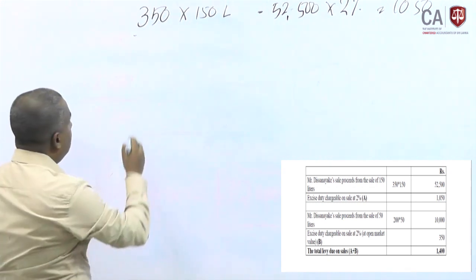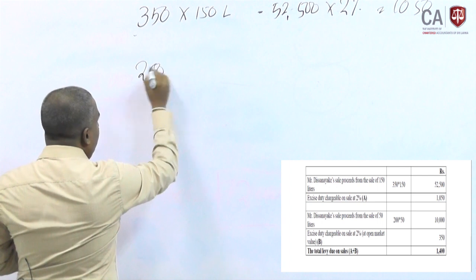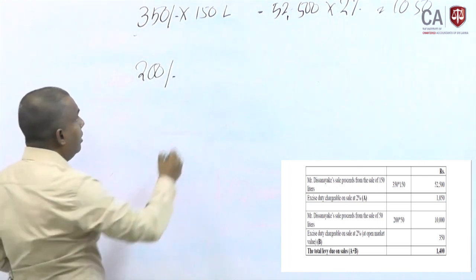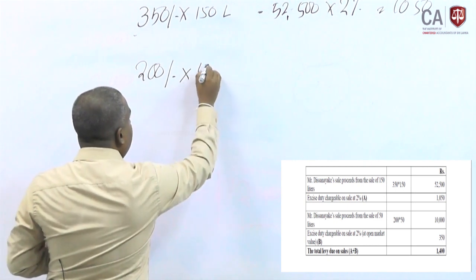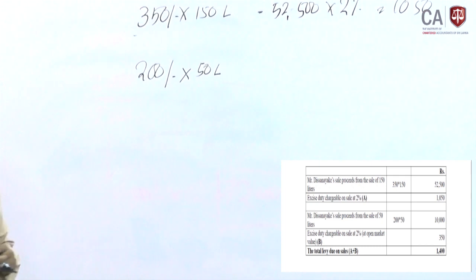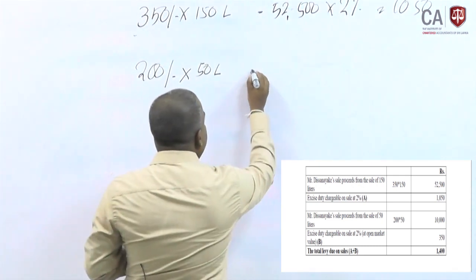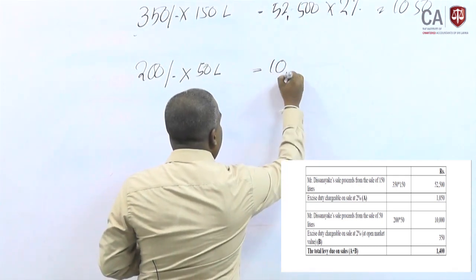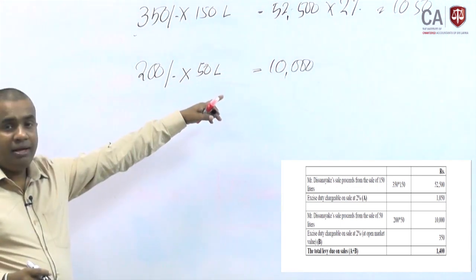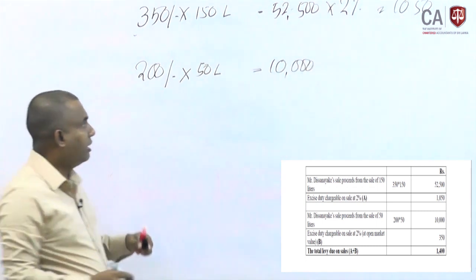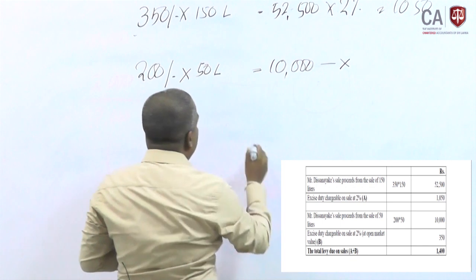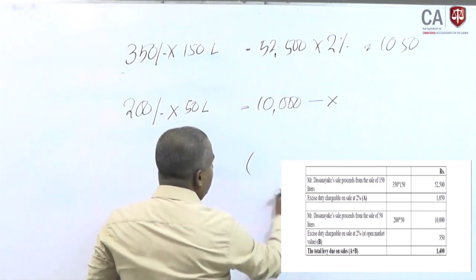Then second level, they sold it for 200 rupees, 50 liters. Normally they received only 10,000 here. But they should apply the open market value. This is the one they should not take. They should take the open market value. How is it taken?